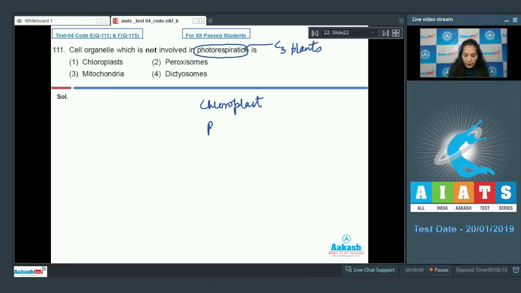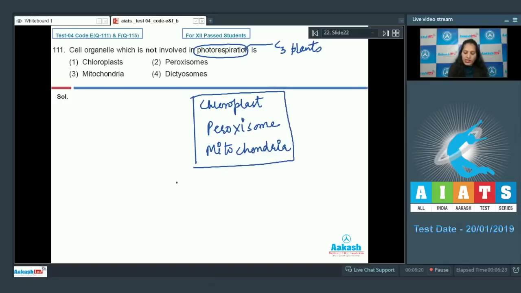chloroplast, peroxisome and mitochondria. So this is the sequence of the cell organelles in which this process takes place. So the photorespiration involves chloroplast, mitochondria and the peroxisomes, not the dictyosomes.